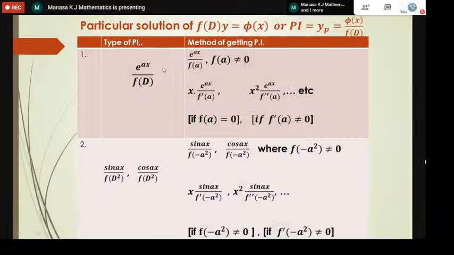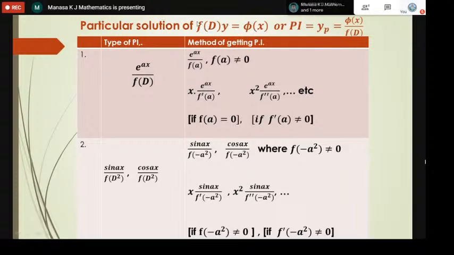Okay, so the particular solution yp is the particular solution of f of D into y equals phi of x. See, this is not 0 now. This is the equation on the left hand side. Here it is not equal to 0; it is a function of x. I have simply taken it as phi. What we want is y, the solution. So y is equal to phi of x divided by f of D.